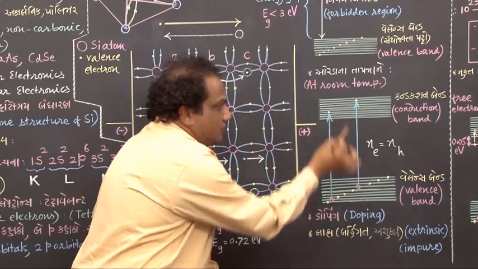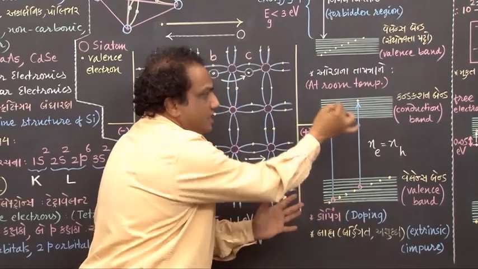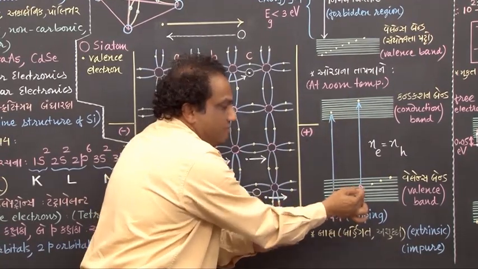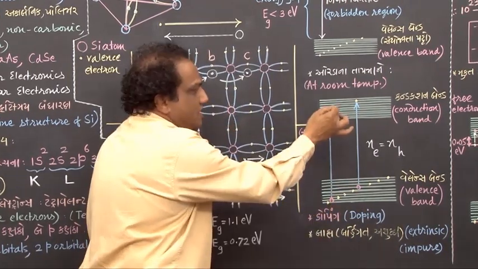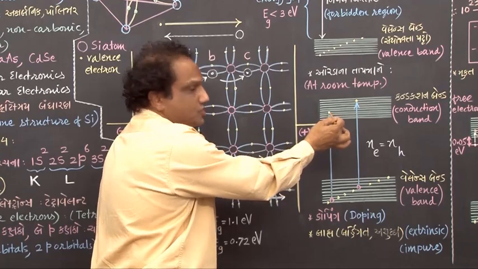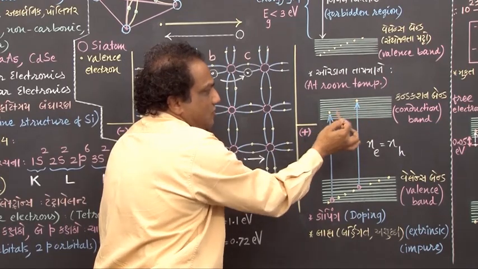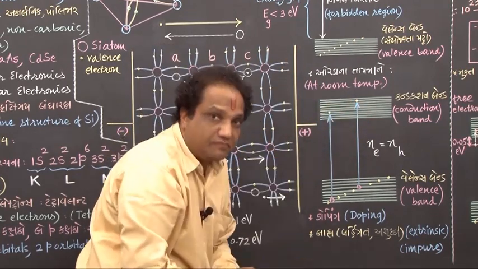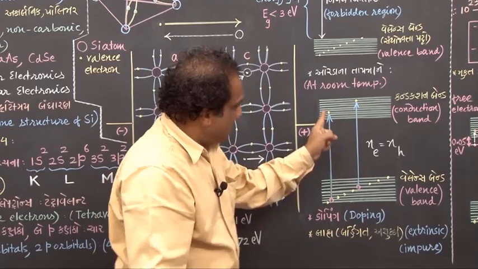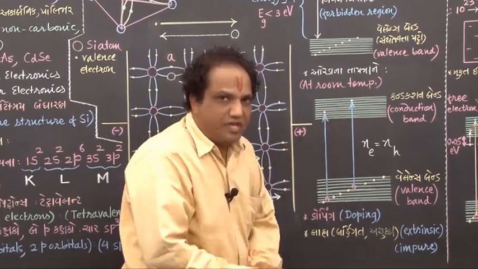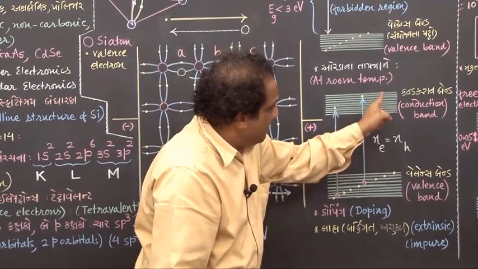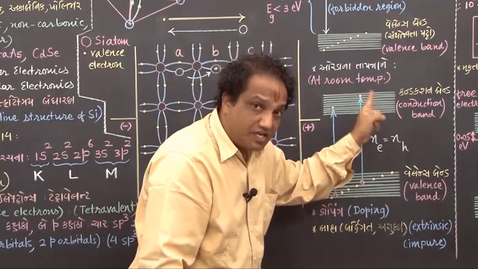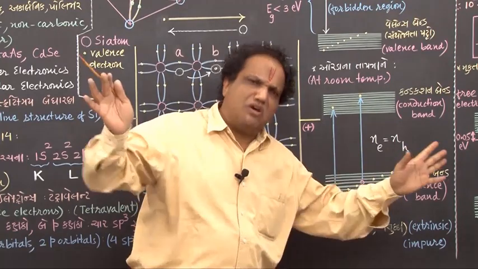So as many electrons will transit from valence band to conduction band, here we will have that many holes. And that electron migrated from here to here, I am showing here by yellow dots. So these are the electrons coming in the conduction band. Now tell me, here number of electrons coming is very small number, and compared to that small number, the number of vacant energy levels in conduction band is very large.